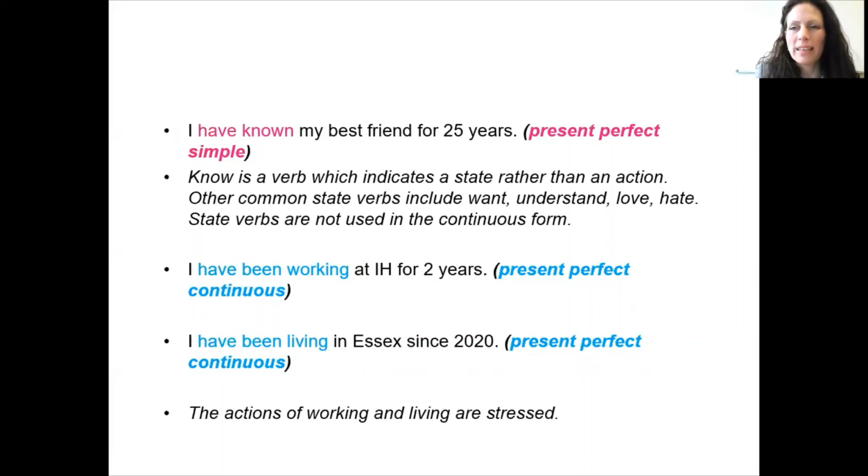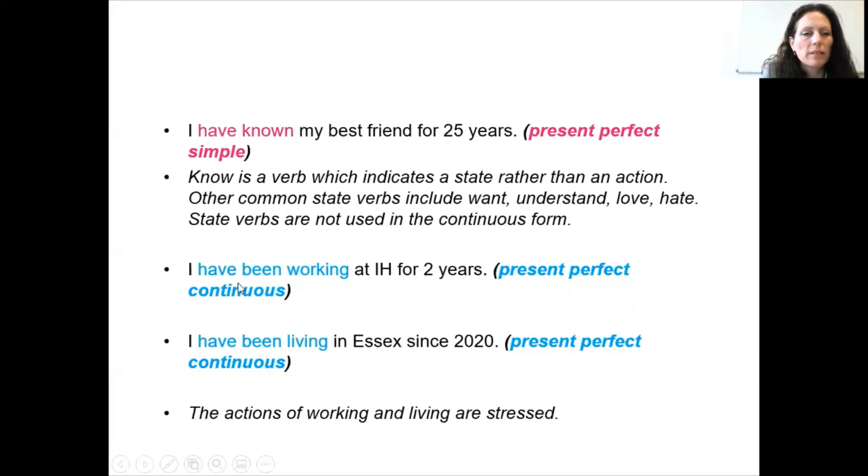It's a verb that indicates a state rather than an action. Other common state verbs in English include want, understand, love, hate, like is also another example. And we do not use the continuous form for state verbs because they are not actions.